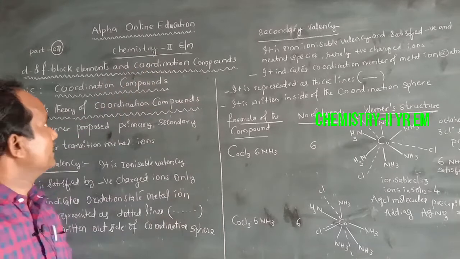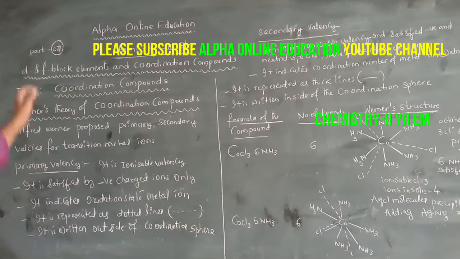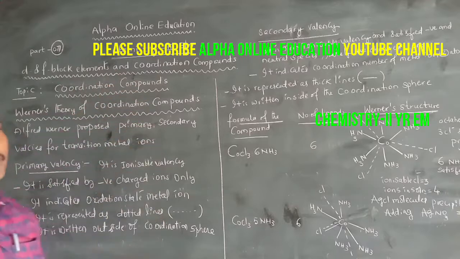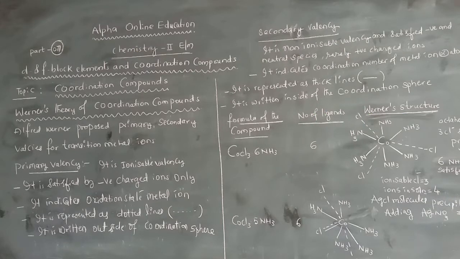So, chemistry, second year, English medium. Our chapter is d and f block elements and coordination compounds. Our topic is coordination compounds. Let's see Werner's theory of coordination compounds.